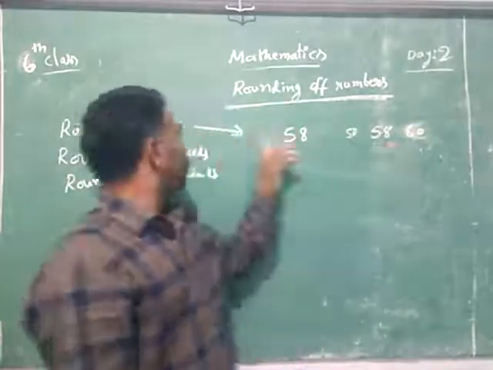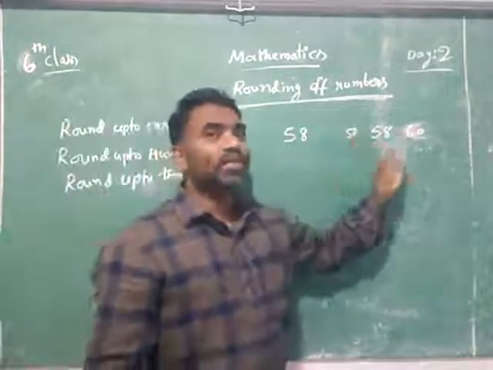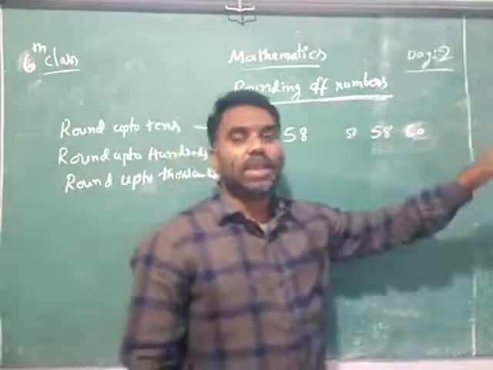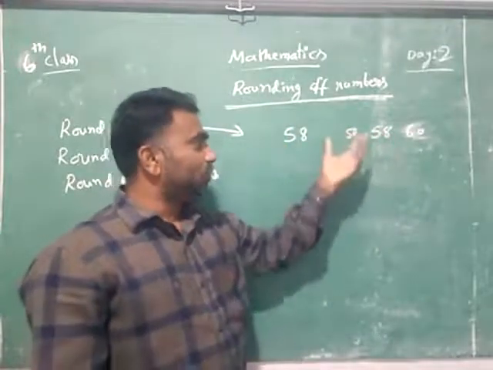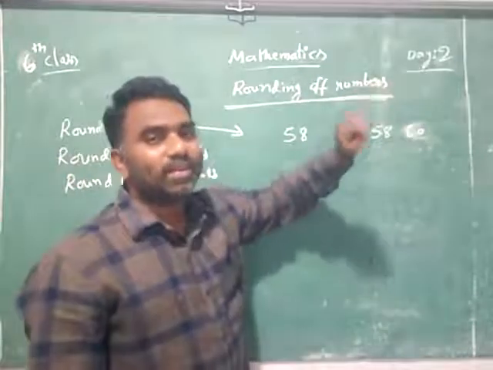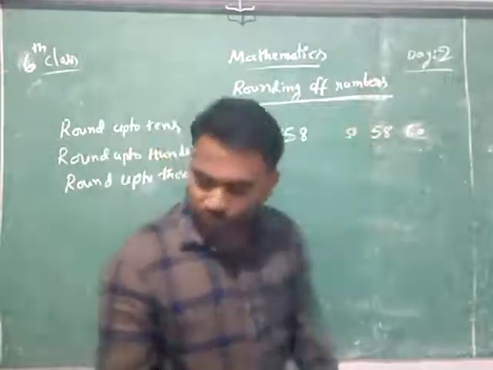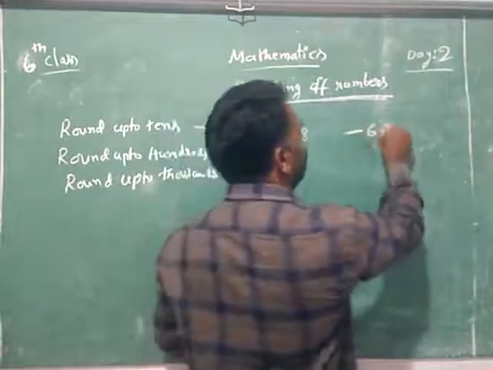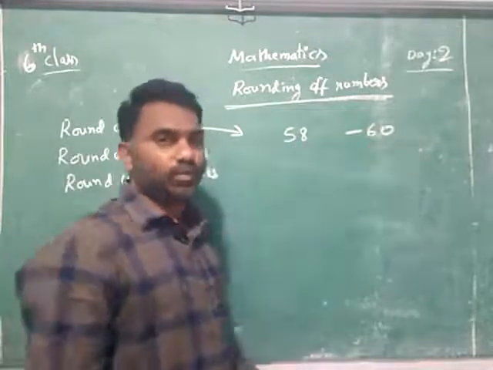58 is, we are going to do for nearest tens. Nearest tens. That's why we have to write tens only here. 58 is in between 50 and 60. Now try to say 58 is nearer to 50 or 60. Yes, it is nearer to 60. It is more distant from 50, but it is very near to 60. That's why what is the rounding of number for this? 60. It is rounding up to tens.